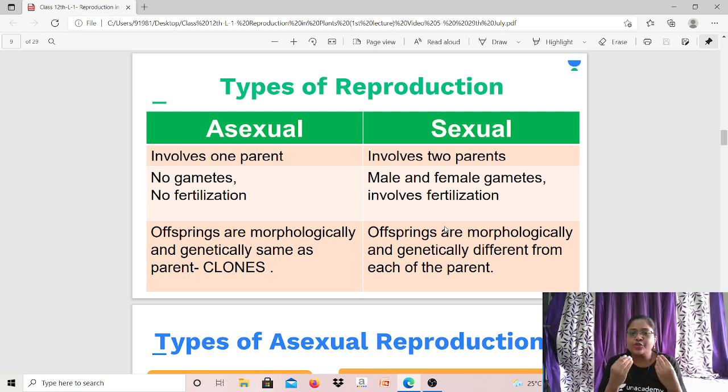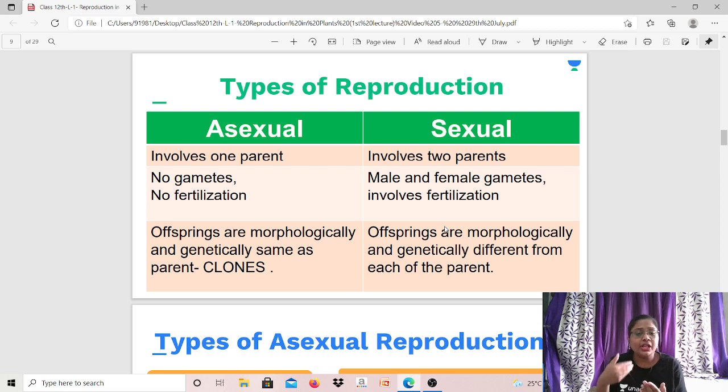बट यहाँ पे गैमेट्स फॉर्म ही नहीं होते तो फर्टिलाइजेशन का सवाल ही पैदा नहीं होता, राइट? देन ओनली वन पेरेंट गिव्स बर्थ to offsprings in asexual type of reproduction. Any method of asexual reproduction you take, only one parent is involved, no gametes, no fertilization, and this one parent will give birth to new offspring.